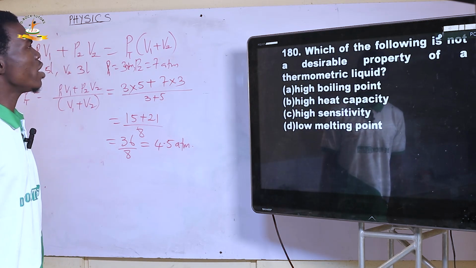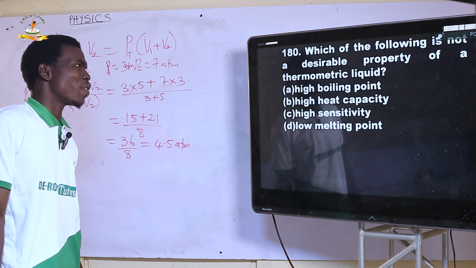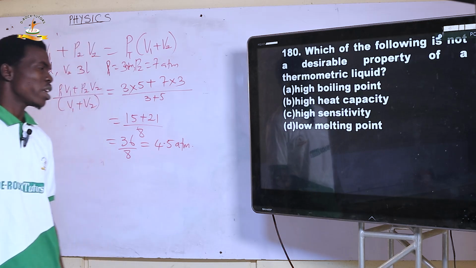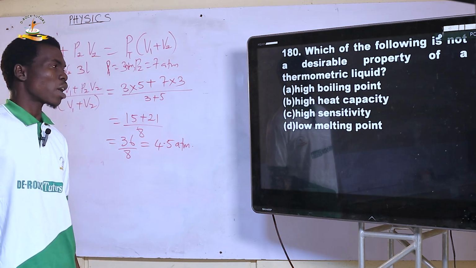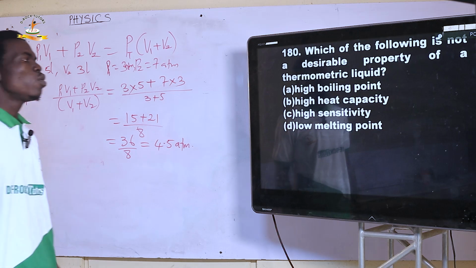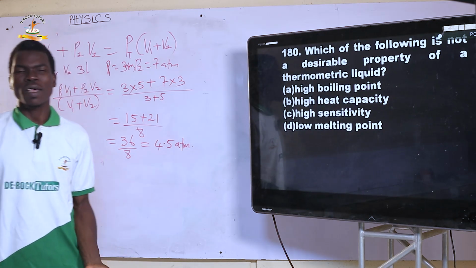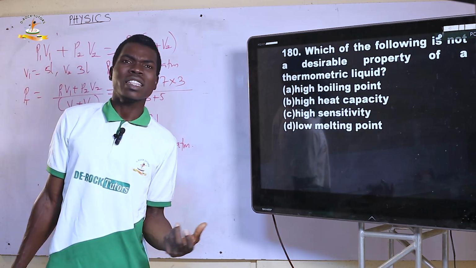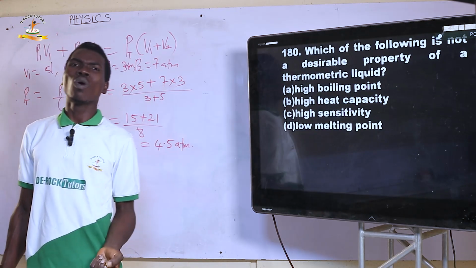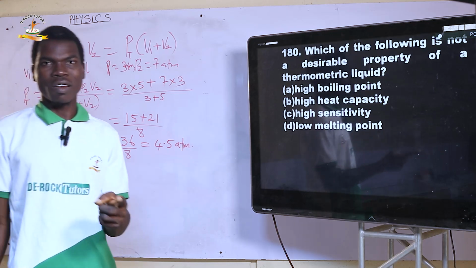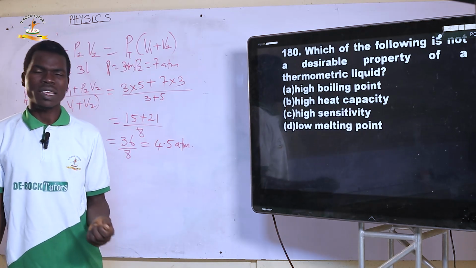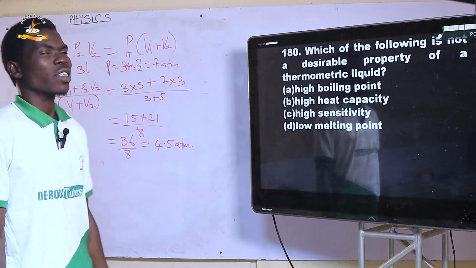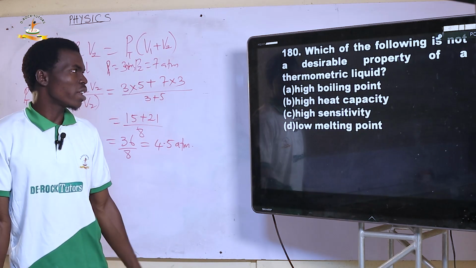180. Which of the following is not a desirable property of a thermometric liquid? High boiling point. It is high heat capacity. No, it must have low heat capacity. Because if it has high heat capacity, it will not respond to a very little change in temperature. So it must have a very low heat capacity. And this is another reason why water is never suitable as a thermometric liquid, because the heat capacity of water is very high. Next.